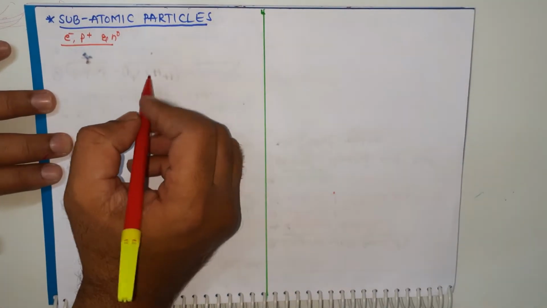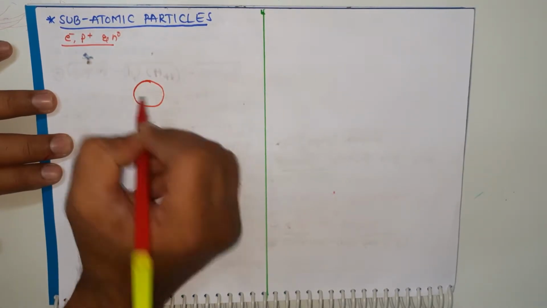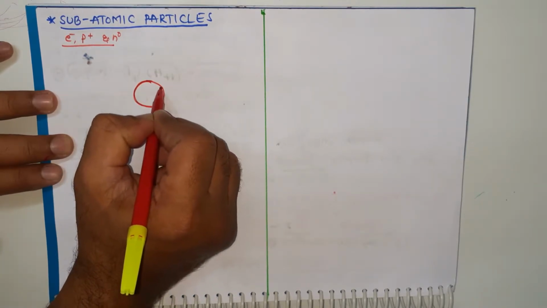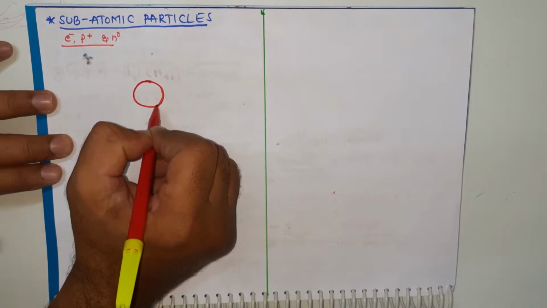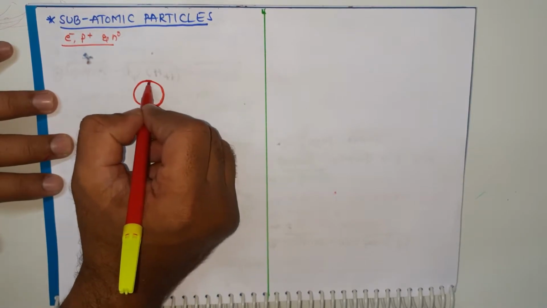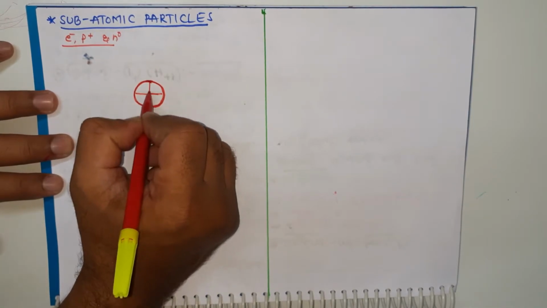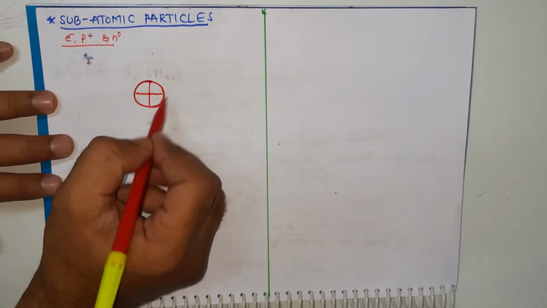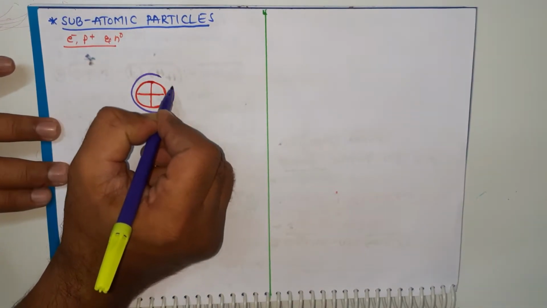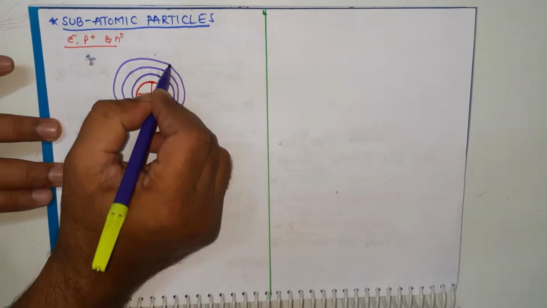Okay, what is an atom? An atom is a spherical-shaped structure. In the central part of the atom, we find one mass containing a circular-shaped substance, that is the nucleus. That nucleus contains positive charge. Around the nucleus, we find some spherical paths, called orbits.